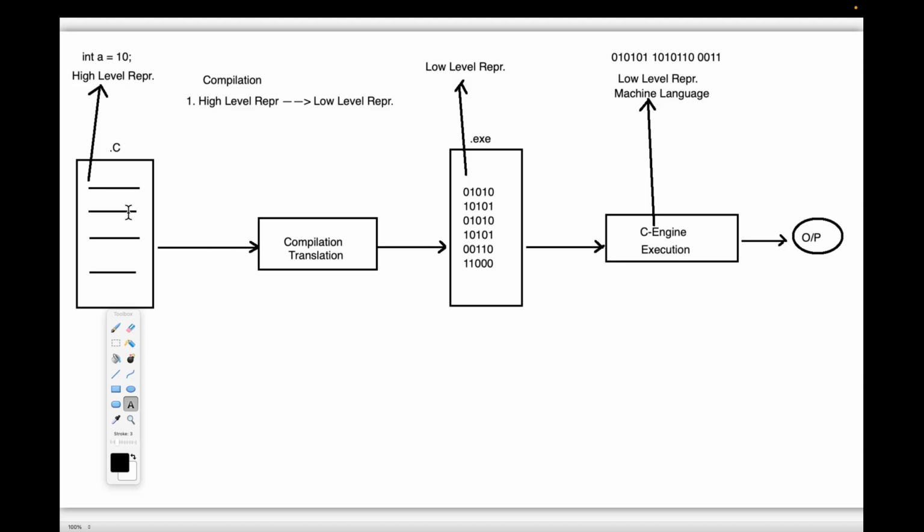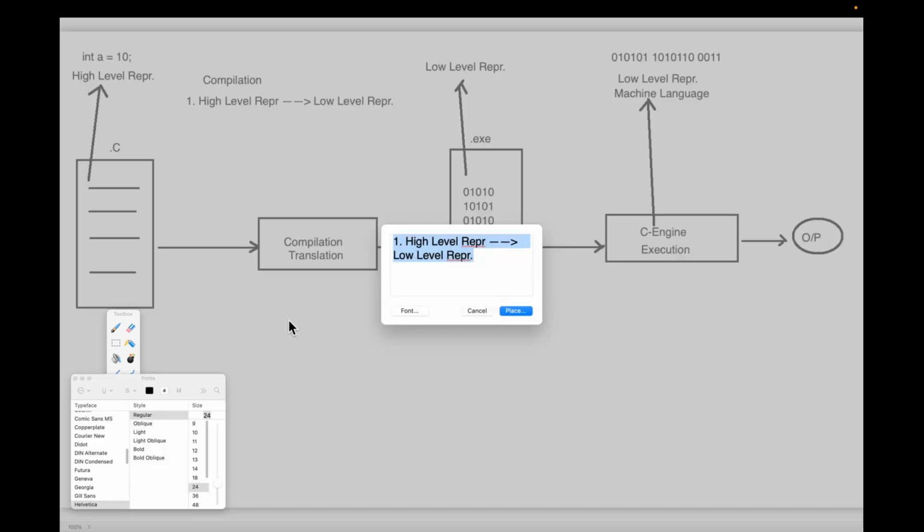Now observe carefully. Error checking must be done before execution. Before executing the program, error checking must be performed. So we have to check whether this program contains any error or not, or we have to check developers' mistakes. This process of checking errors in our program is nothing but error checking, the second one.